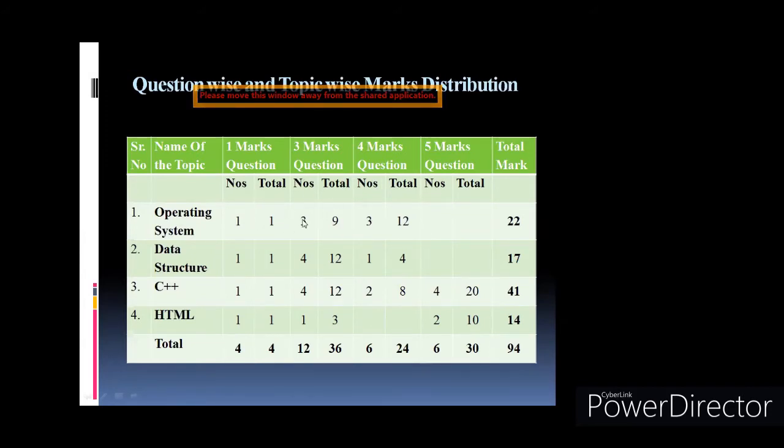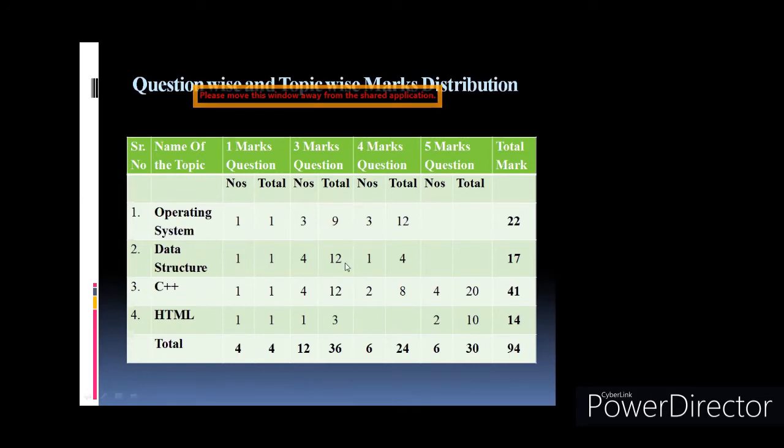If you see the theory part, theory based questions are asked mostly from the operating system chapter. The weightage of C++ is more only because of the programming section. Otherwise, if you consider the theory part, the major weightage is for operating system. Then for data structure, 1 objective question, 3 marks, 4 questions.